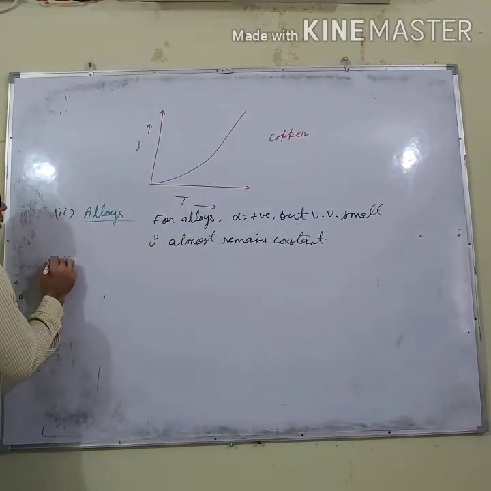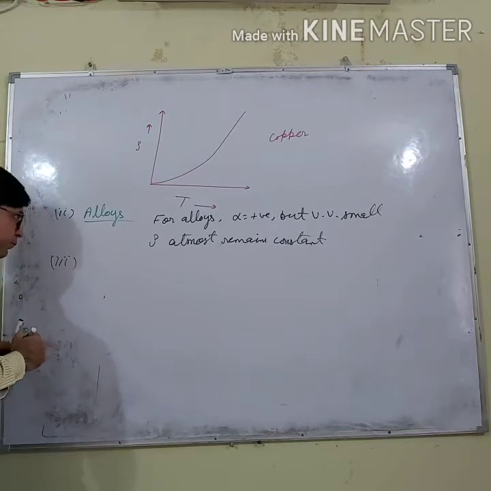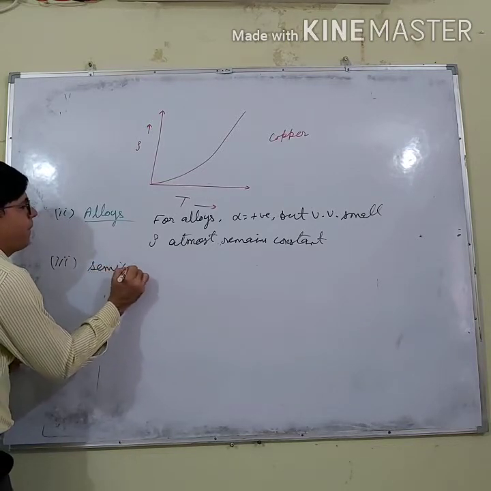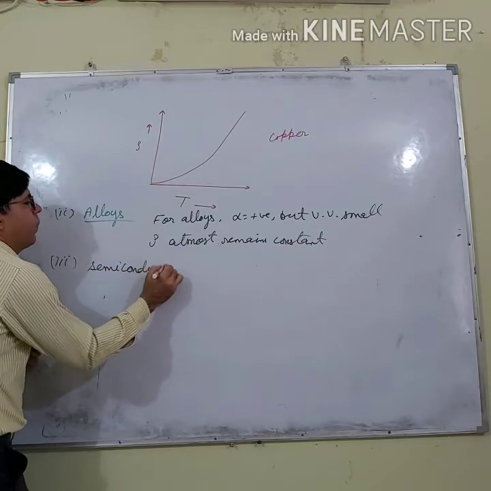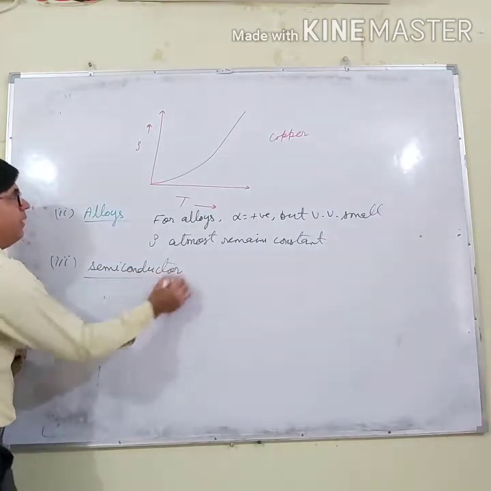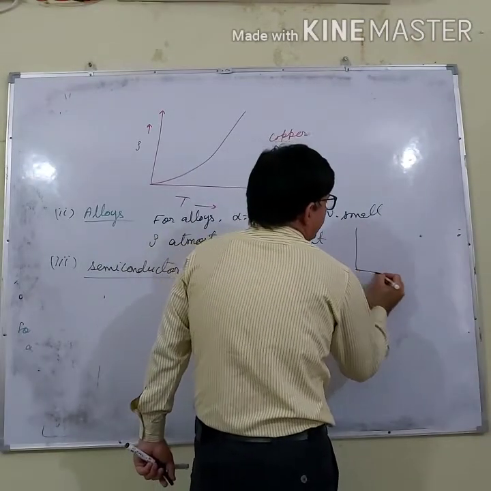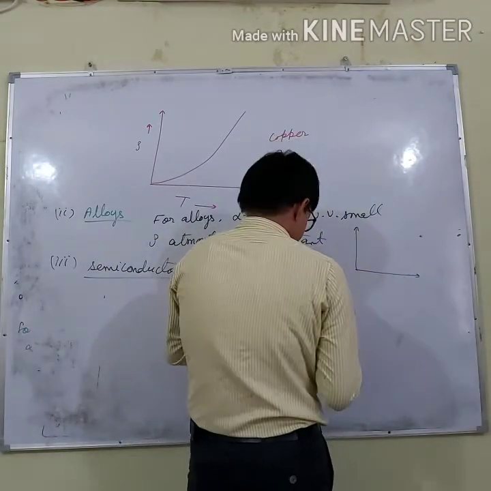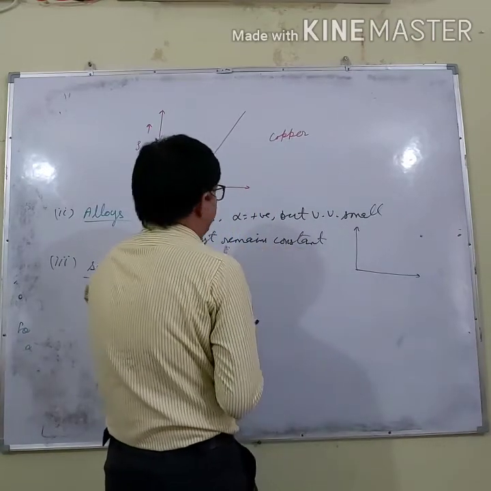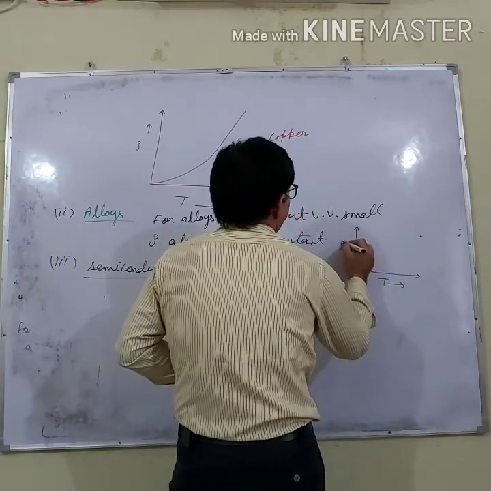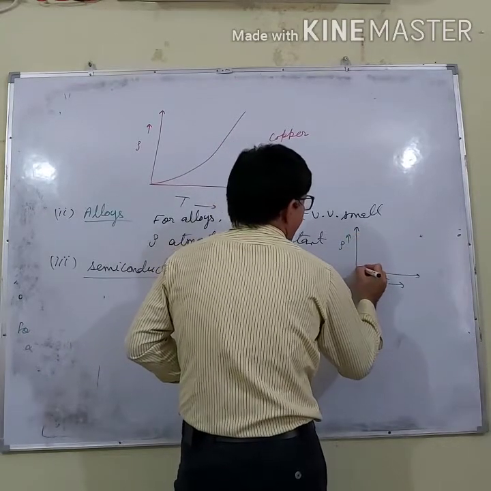And if I talk about semiconductors, what happens for semiconductors? And what is the graph? The graph is like this. Let us say here I am representing temperature and here I am representing resistivity.